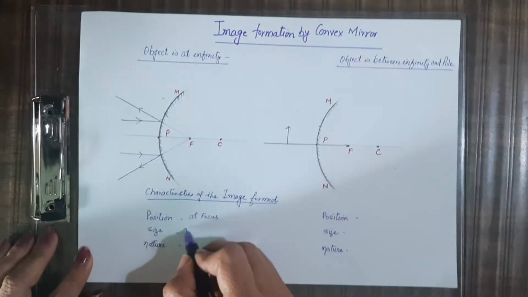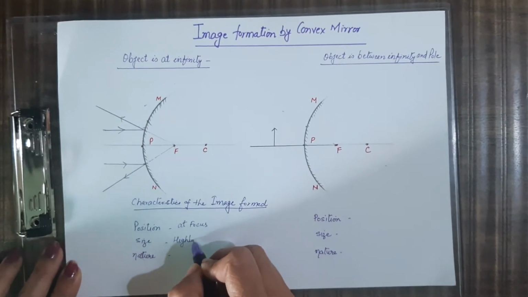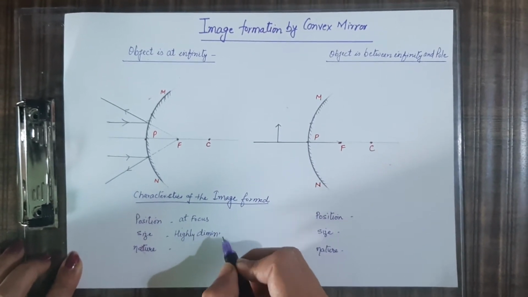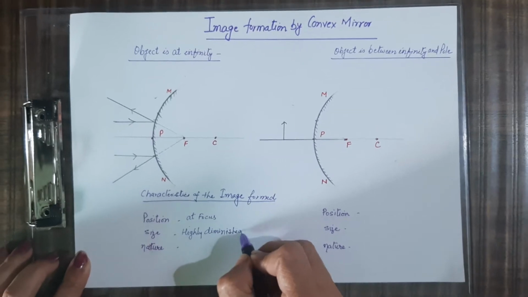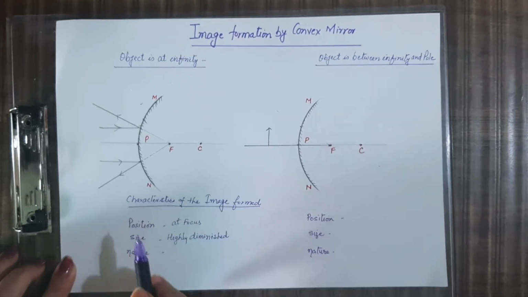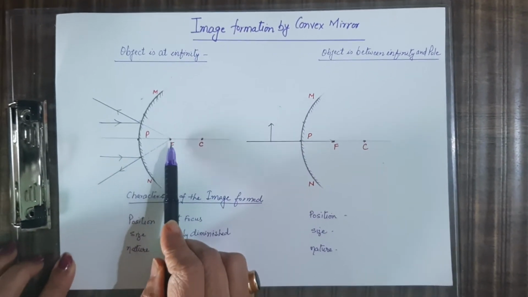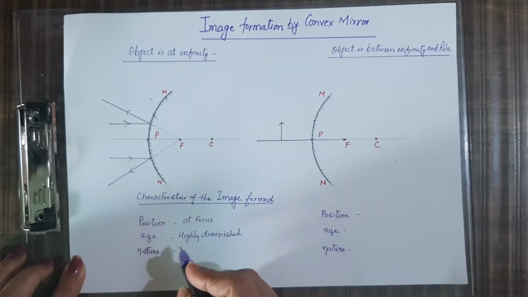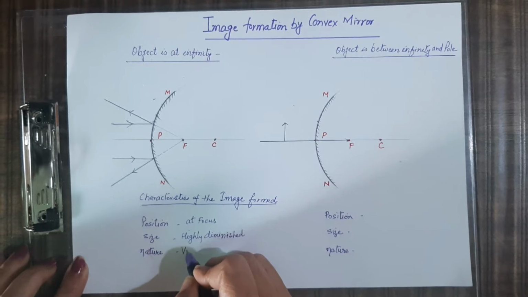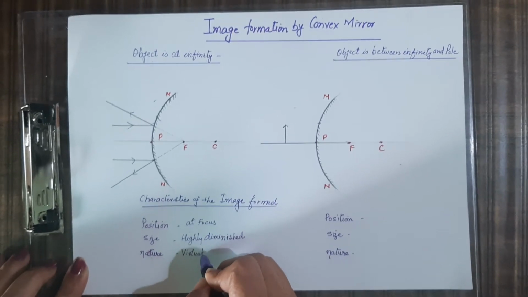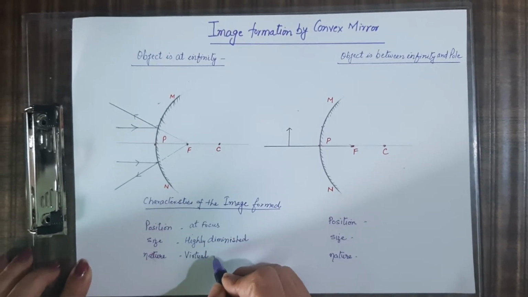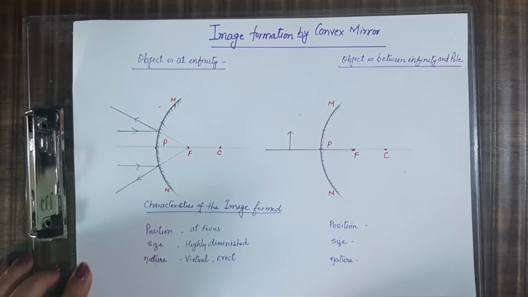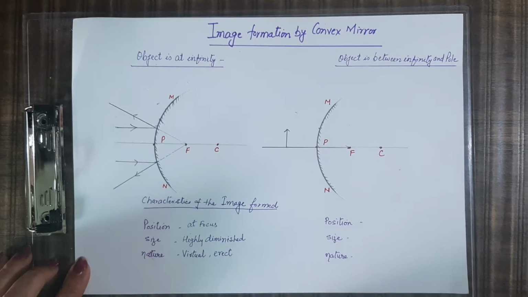Size is highly diminished. बहुत ही छोटी image बनेगी. A highly diminished image is formed. And nature, as this image is formed behind the mirror and the rays are not actually meeting, this image will be virtual. A virtual image is always erect. A virtual and erect image is formed in this condition.